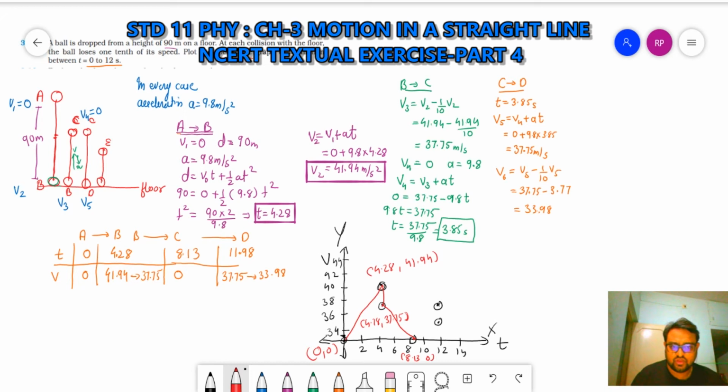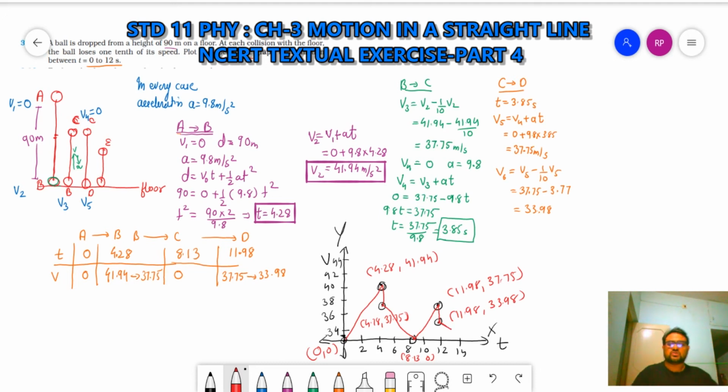From here it goes again to this point, 11.98, and the velocity 37.75. Again 11.98, the velocity 33.98, and then it will be decreasing.